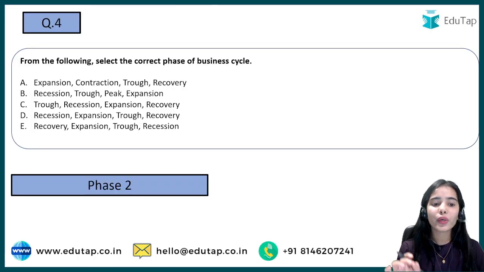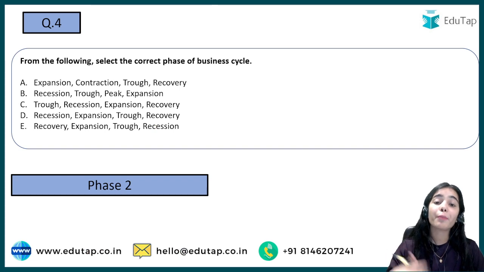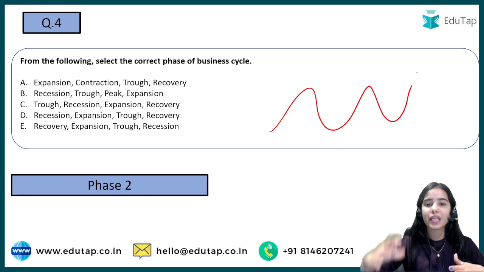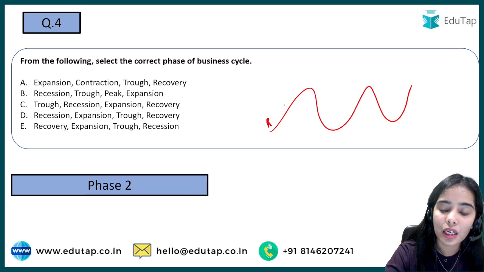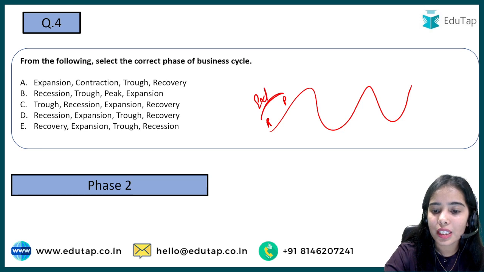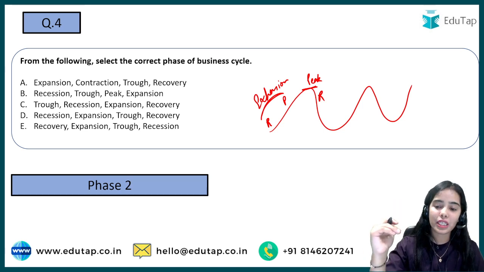Now from the following, select the correct phase of the business cycle, or you have to find the most appropriate phase of the business cycle. Okay, so first of all, the business cycle shows the ups and downs of economic activity. Recovery is happening, then prosperity, that is expansion, then you reach the peak, then recession starts, because the peak is the highest level of economic activity.